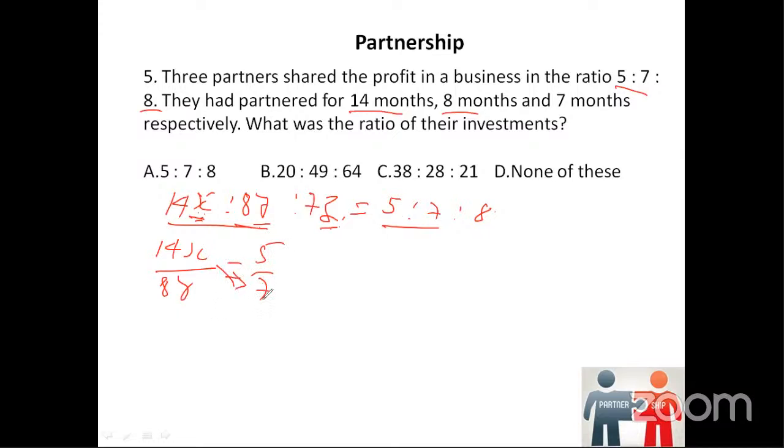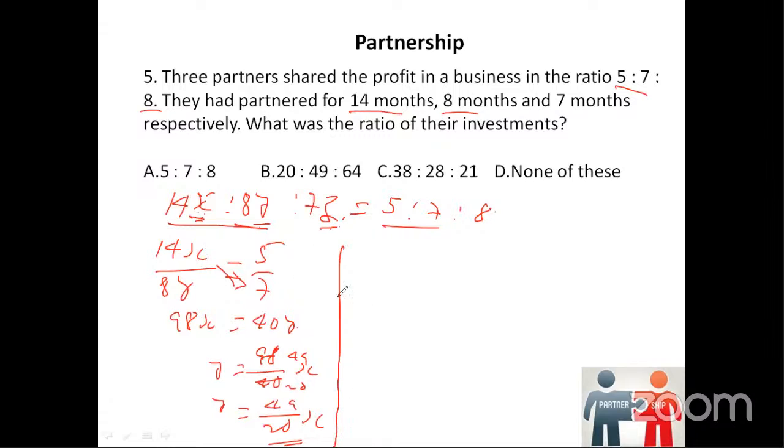On doing the cross multiplication, we get 7 into 14, 98x is equal to 40y. If you take y on one side, y is equal to 98/40x. On solving this, 2 2s are 2, 49s are... So y is equal to 49/20x. This is for y.